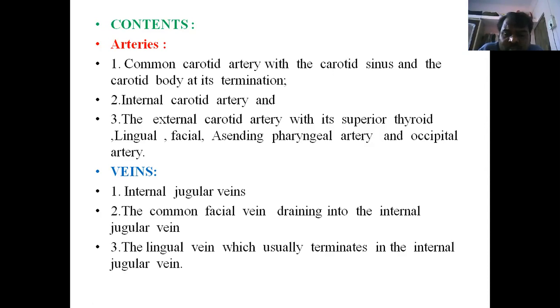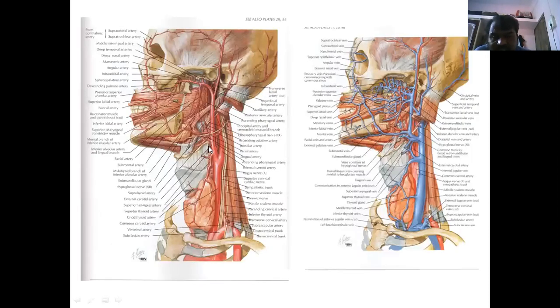The veins are the internal jugular vein, the common facial vein, which drains into the internal jugular vein, and the lingual vein, which usually terminates in the internal jugular vein. So how is the internal jugular formed? We have not done the brain dissection, but there are sinuses like the transverse sinus, straight sinus, and sigmoid sinus. These all collect venous blood from the brain. It passes through the jugular foramen as a continuation, the internal jugular vein. It directly enters the carotid triangle. So that is the internal jugular vein. These are the blood vessels.